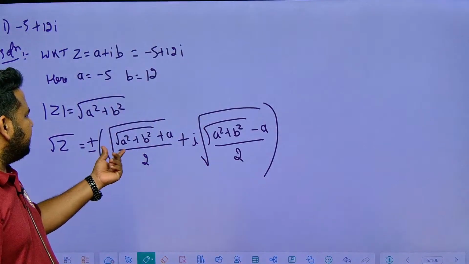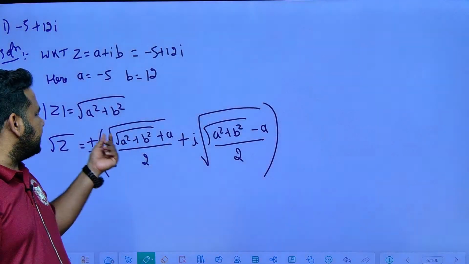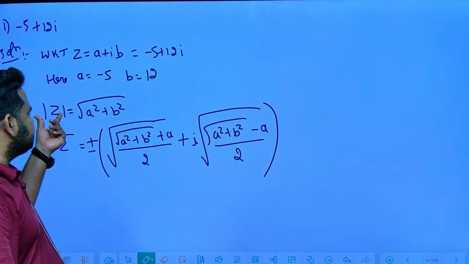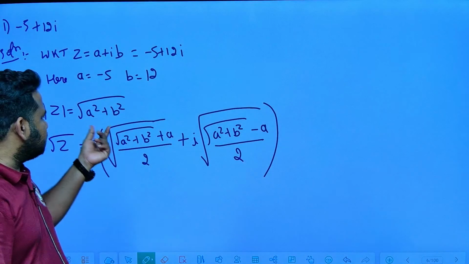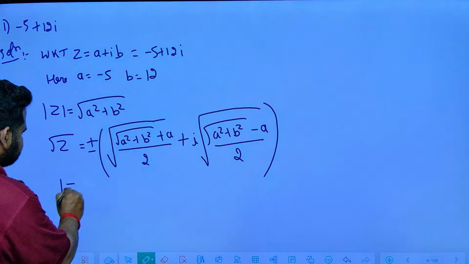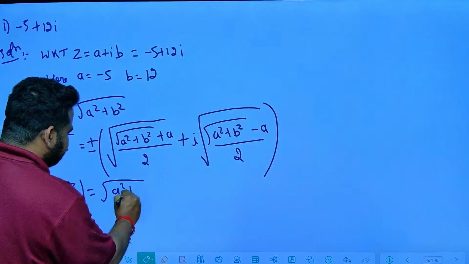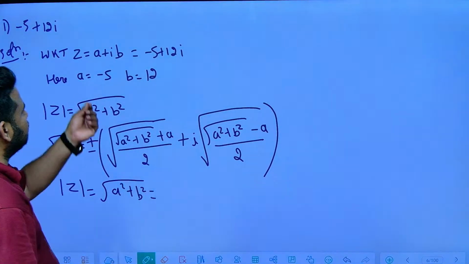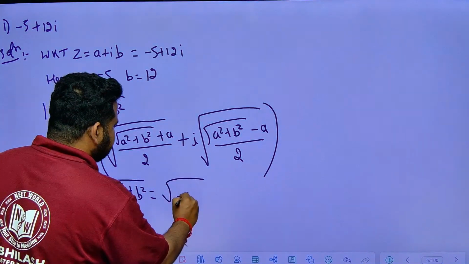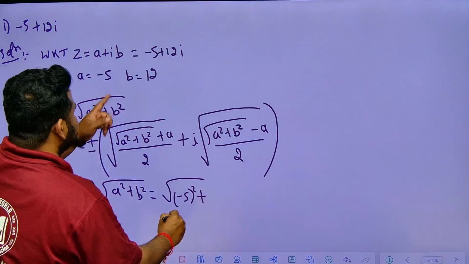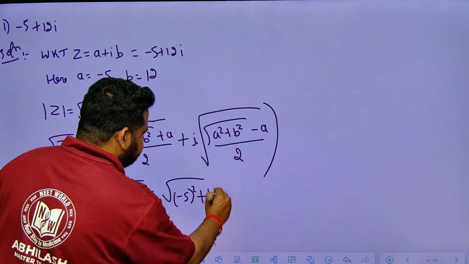Now square root of a square plus b square, I can write it as modulus of z, square root of modulus of z. So here in this question, modulus of z is nothing but equal to square root of a square plus b square, that will be equal to, friends, minus 5 square plus b square, which is 12 square, correct?